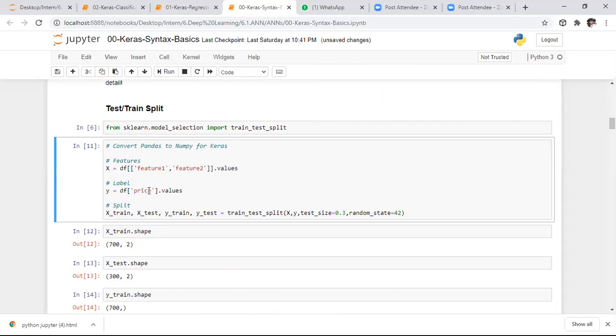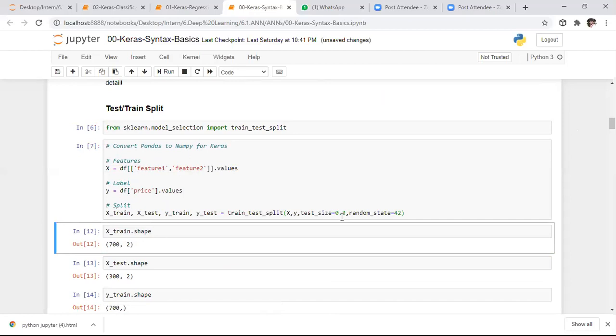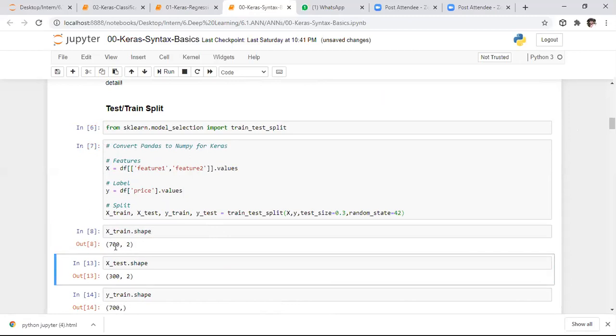Here price is a continuous value, so our problem is a regression problem. We split our data set into training and test sets, specifying test size as 30%. After that, I want to see the dimensionality of the data. Here it returns 700 rows, and I have 2 columns in the training data.